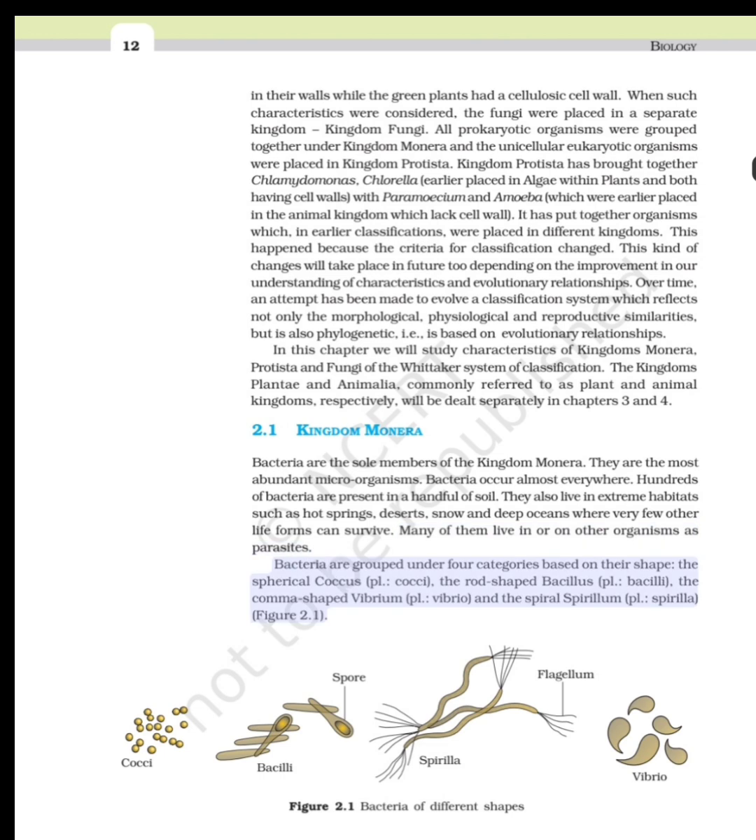Bacteria are grouped under 4 categories based on their shape: the spherical coccus, plural cocci, the rod-shaped bacillus, plural bacilli, the comma-shaped vibrio, and the spiral spirillum, plural spirilla. Figure 2.1: Bacteria of different shapes.